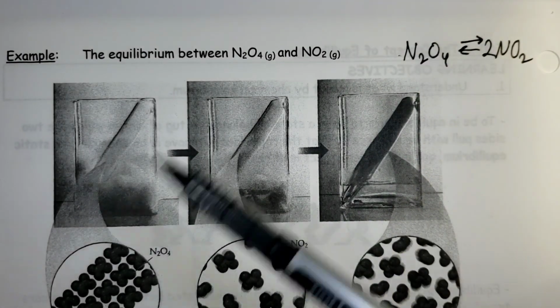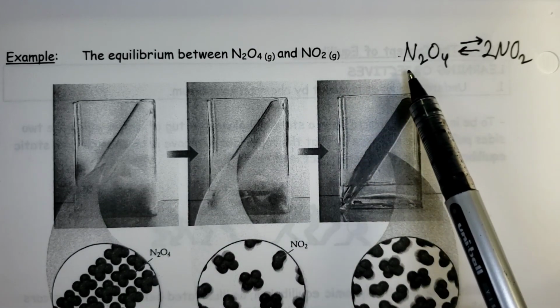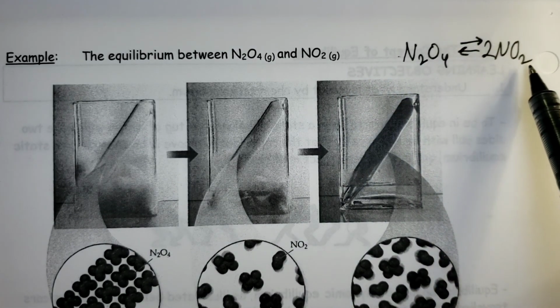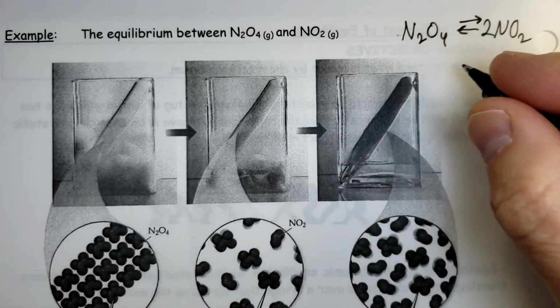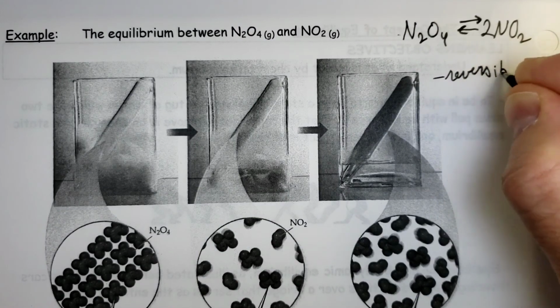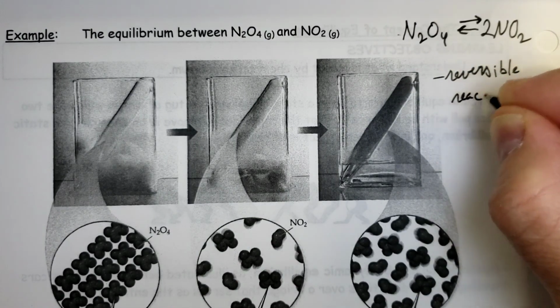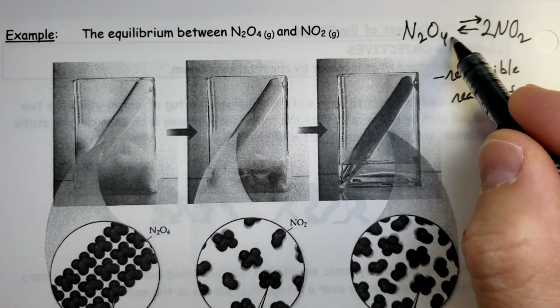So I could have an equal rate with that too. N2O4 breaking down to give NO2, and that reversing to give this. So notice that these will be reversible reactions.